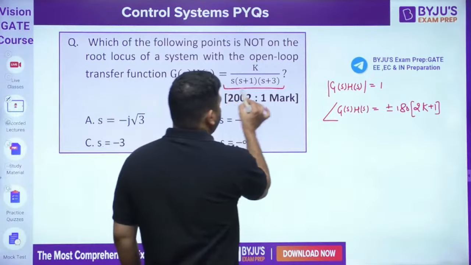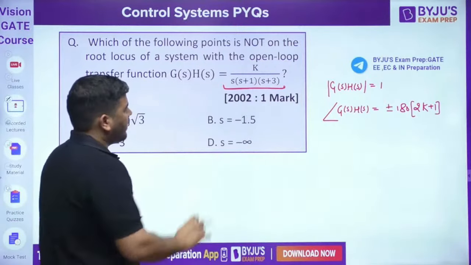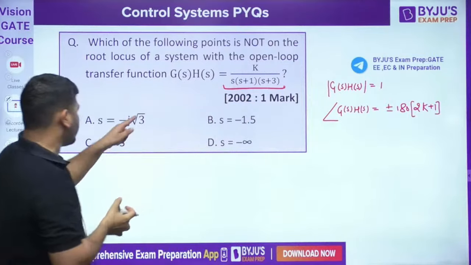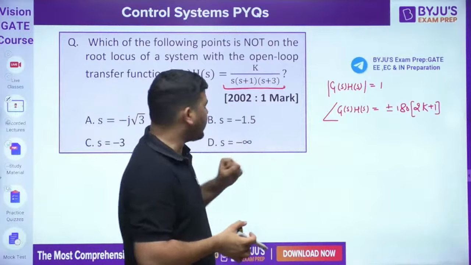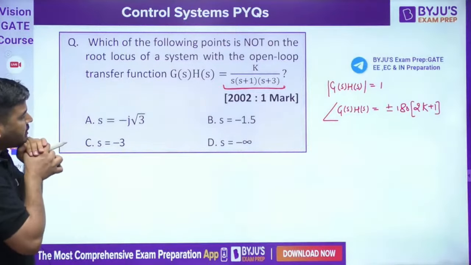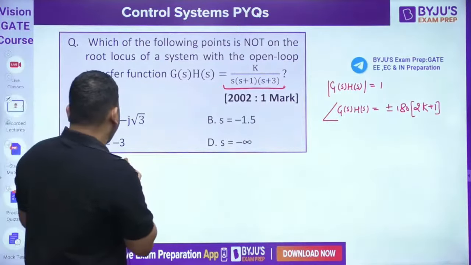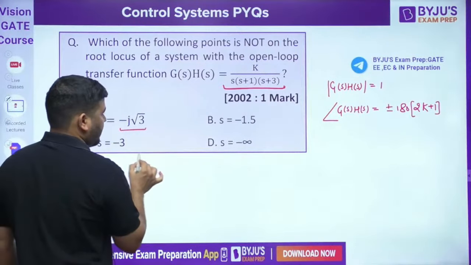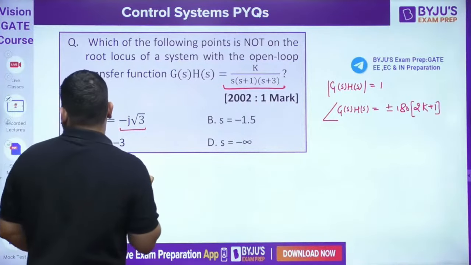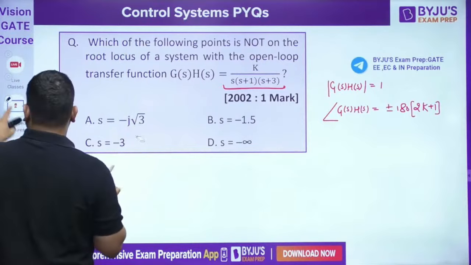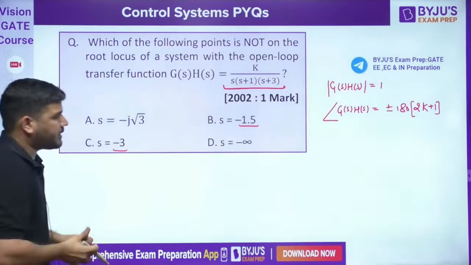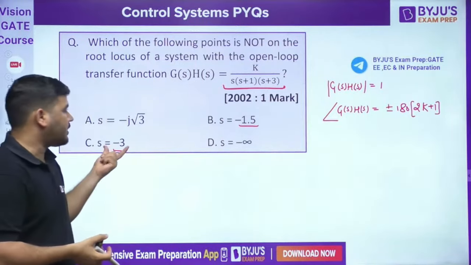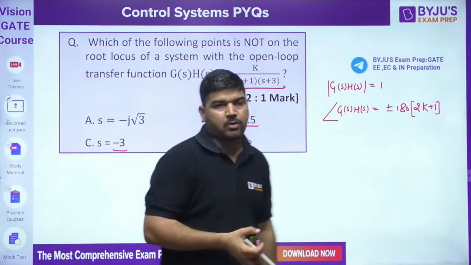So the phase of this function, if you put s equal to these values. Let's calculate the phase. Let's take this value and see whether at this value the phase becomes an odd multiple of 180 or not.